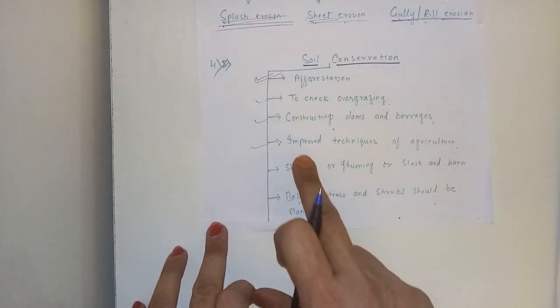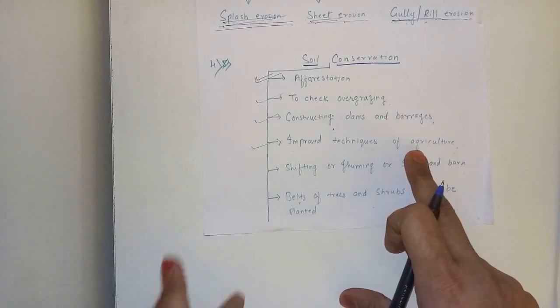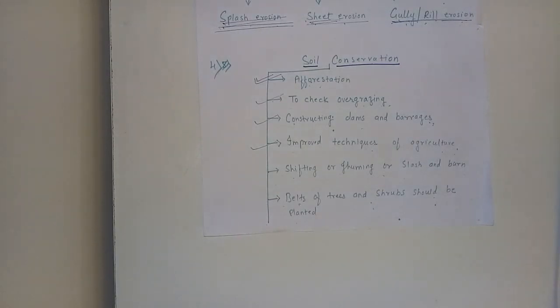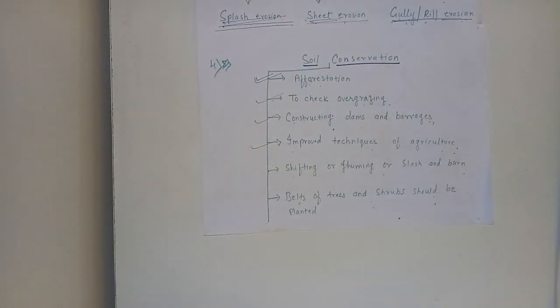Now come to the next one, improve techniques of agriculture. We have to improve the techniques of agriculture and use modern methods of agriculture. With this we can save and conserve soil. Now see here, I am going to explain the first point, that is contour method of plowing to check soil erosion. Now the question is, what is contour method of plowing?